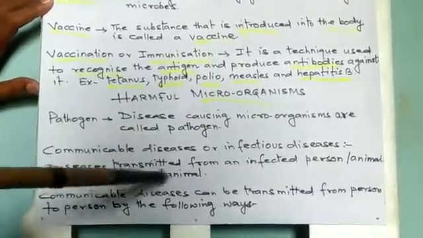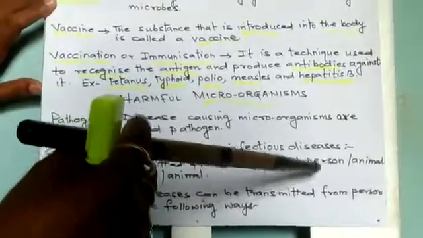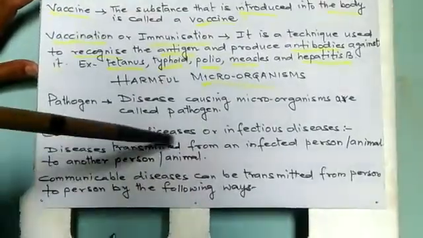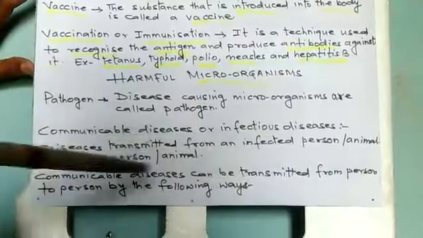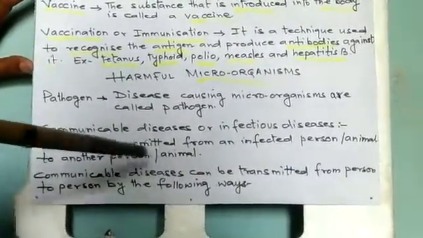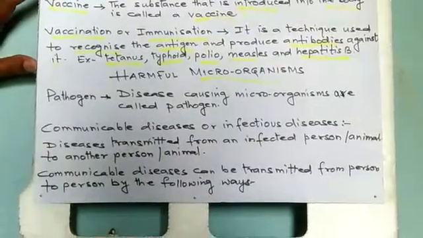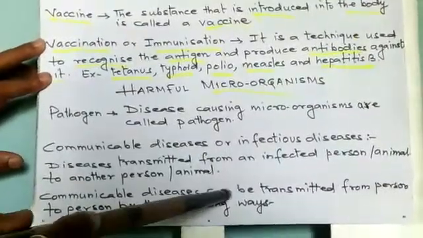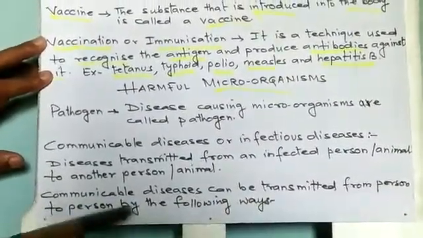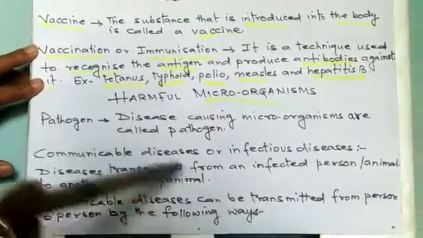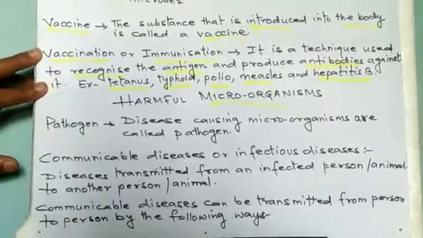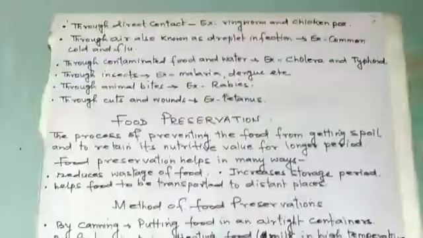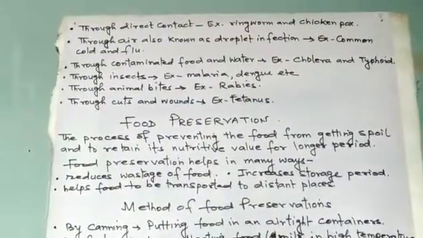Diseases that are transmitted from an infected person or animal to another person or animal are called communicable or infectious diseases. Examples of communicable and infectious diseases: cough, sneezing. Communicable diseases can be transmitted from one person to another in the following ways.